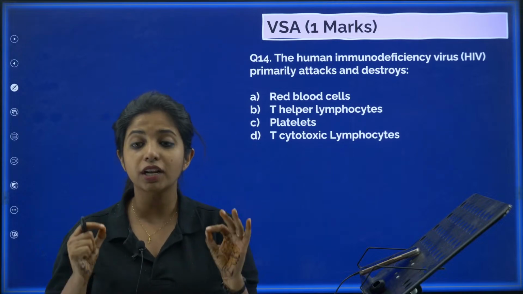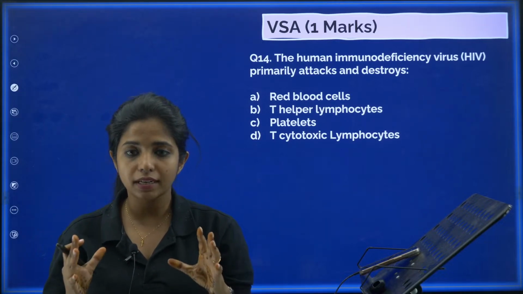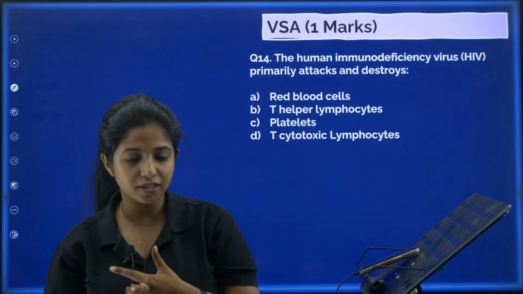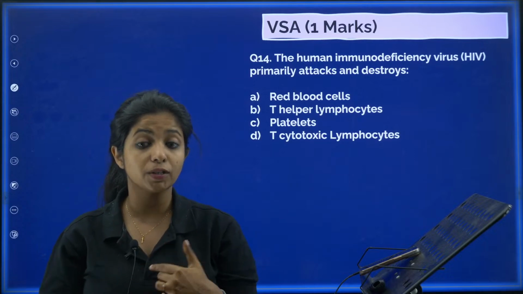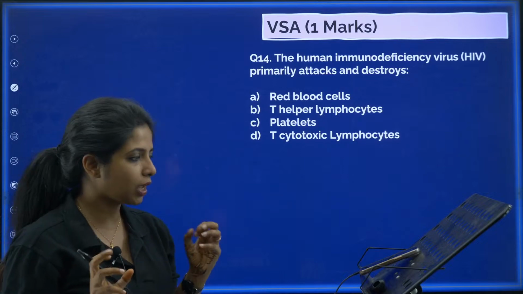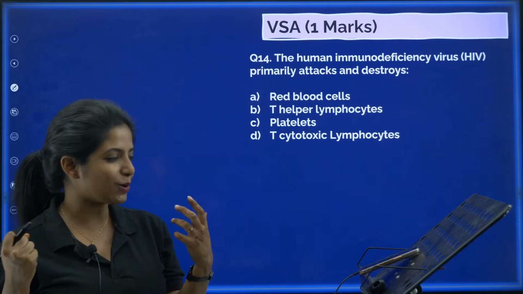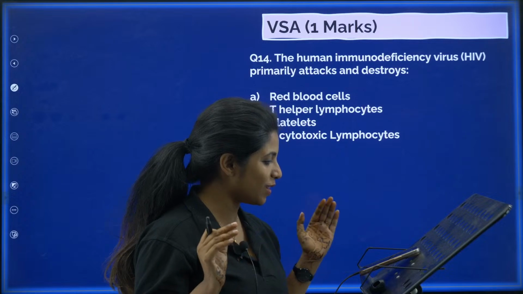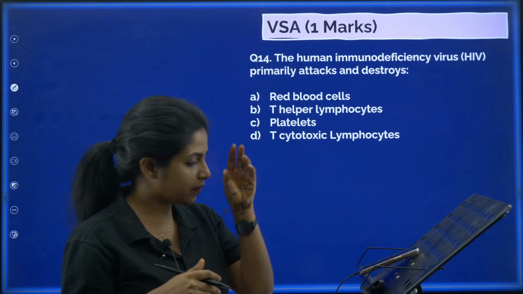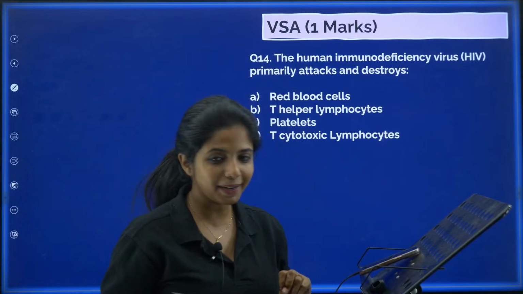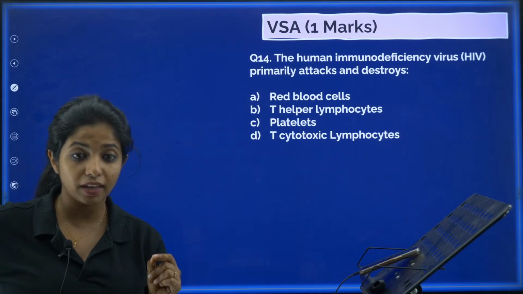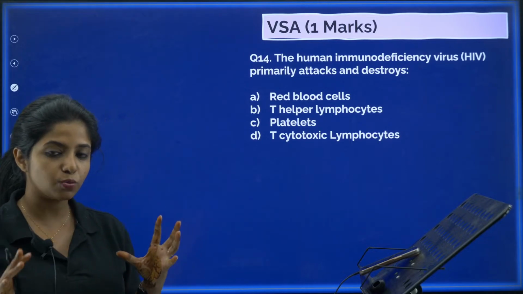The human immunodeficiency virus, HIV, primarily attacks and destroys what? Red blood cells, T helper lymphocytes, platelets, T cytotoxic lymphocytes. Now, the question was kind of simple. I changed it a bit so that it becomes a little spicy for you to understand. Okay, but I want you to answer this. Maruti, thank you for giving me thumbs up. Okay. The human immunodeficiency virus, what does it attack? HIV virus. Primarily, it goes and attacks what?